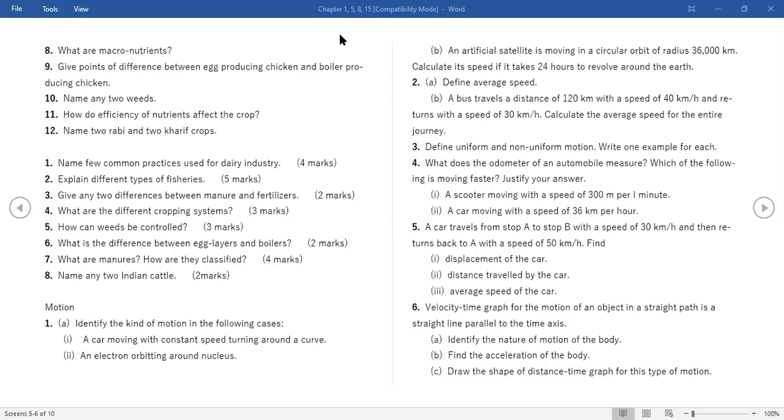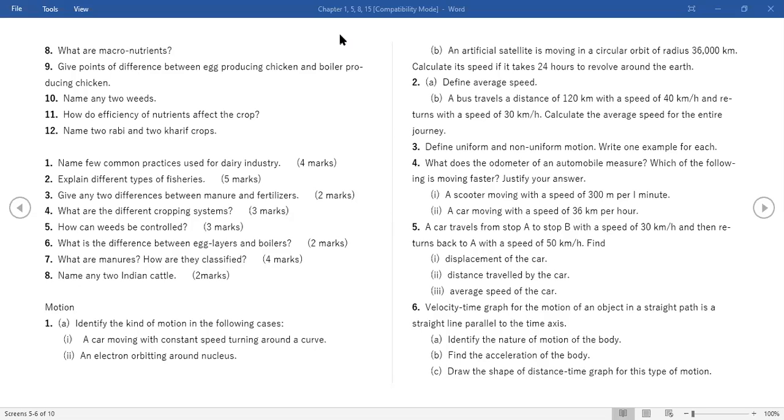So he travels 120 kilometers at 40 kilometers per hour, and then again 120 kilometers. So 3 plus 4, 7 hours is the total time, and the total distance is 240 kilometers. So, ma'am, for the fifth one the average speed is 37.5 kilometers per hour.